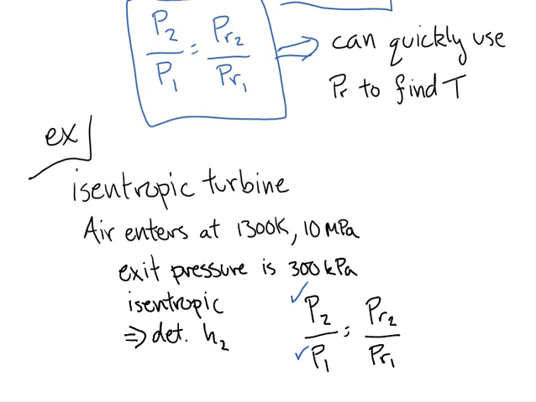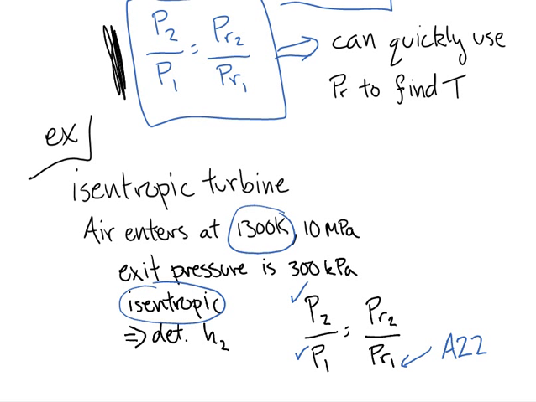Well, I haven't actually shown this to you yet, but this is in table A22. Remember I said there's those two columns, P sub R and V sub R, that you should not use until later in the semester. Well, now is later in the semester, and this is when we're going to start using them. Those columns only apply for when you have an isentropic process. And here we have an isentropic process. Okay? So when you have an isentropic process, we know that the pressure ratio is equal to the ratio of these P sub R values. Okay? So P sub R is a function of temperature. So if we know temperature 1, we should be able to get P sub R1. And here we know temperature 1.